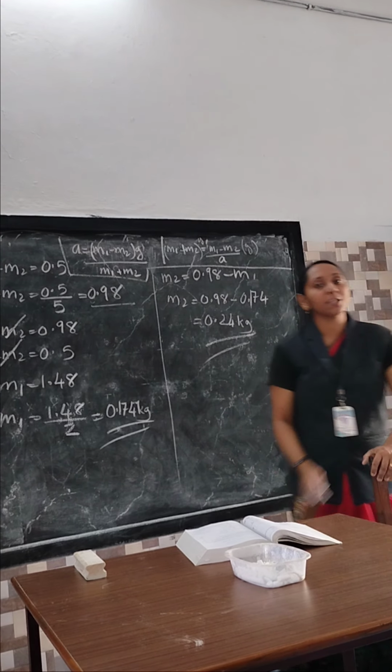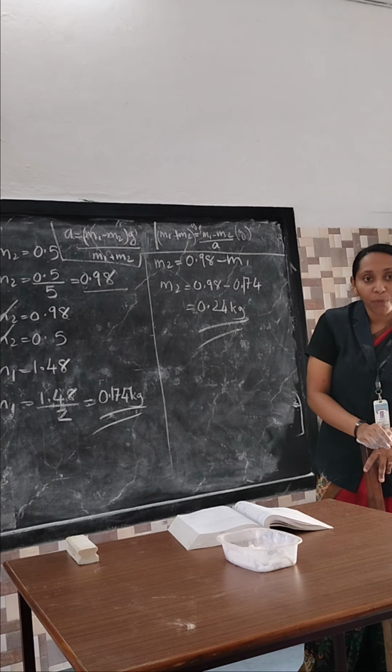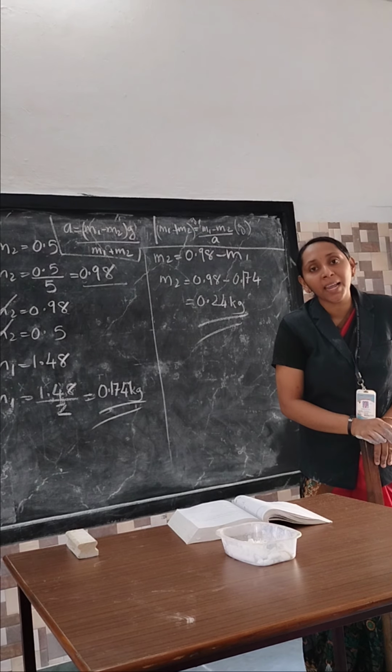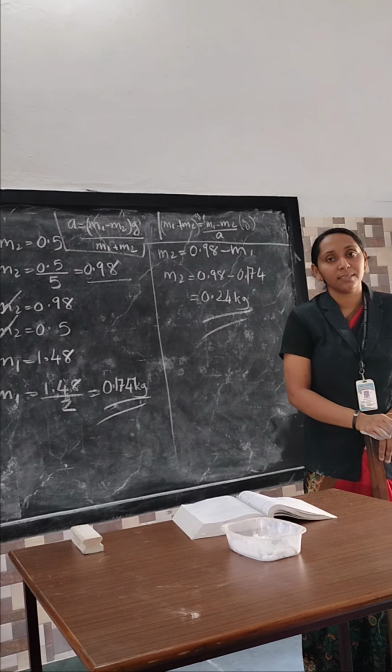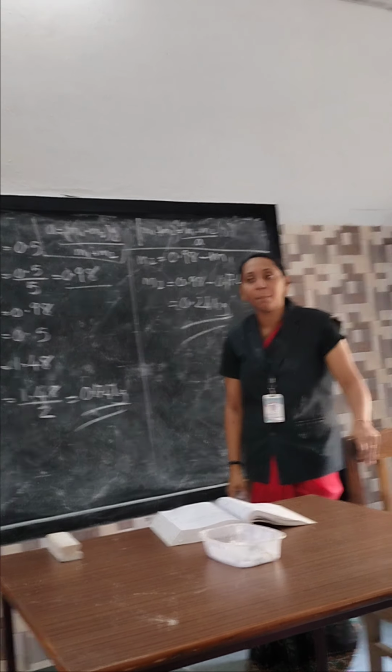So the acceleration expression is net force divided by total mass. The sum of the masses. I repeat once more: net force divided by the sum of the masses. From that expression, we should find out m1 plus m2. Are we clear? Pause the video.